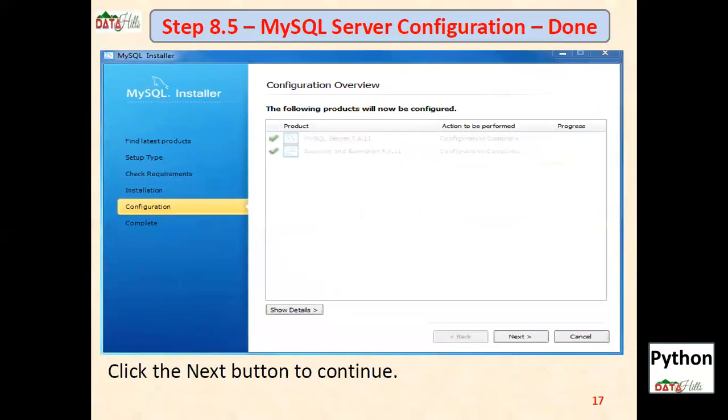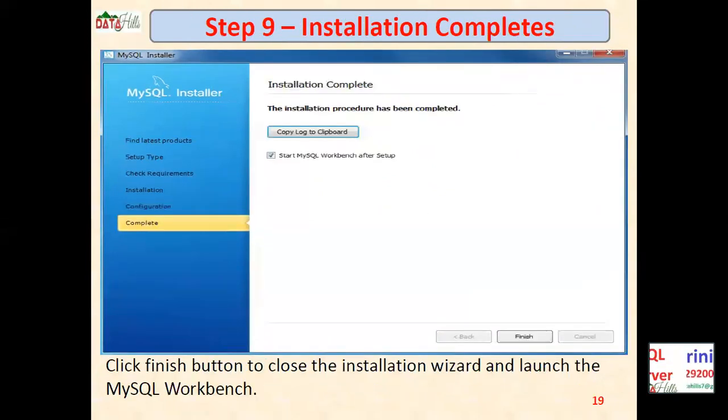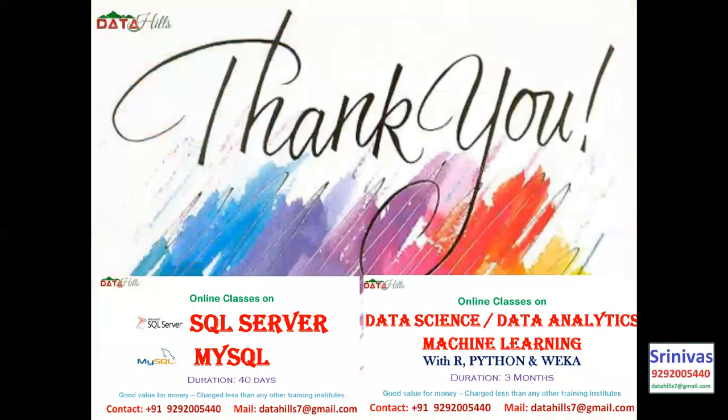Next, it is in process. Very simple to install. Just click on Next. No need to do any modifications. At the time of installation, just create the password for the root user and then click Next, and it is finished. It is successfully finished. Click on the Finish button. Like this, we have to install MySQL in the Windows operating system.